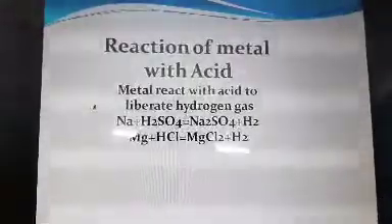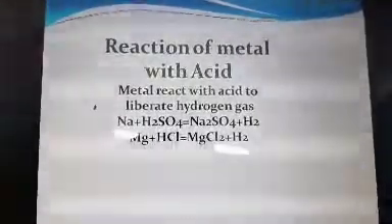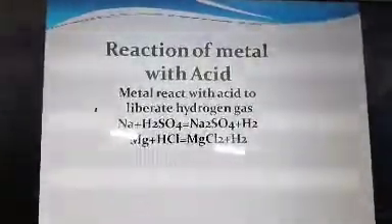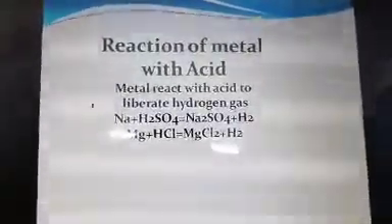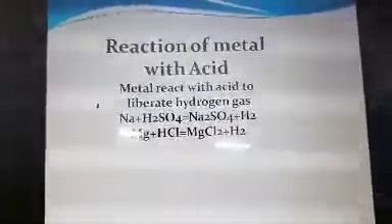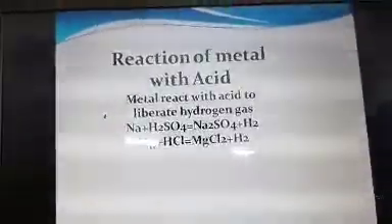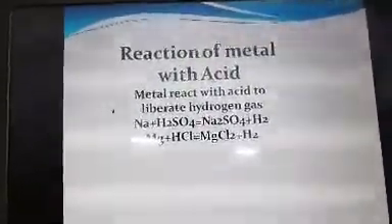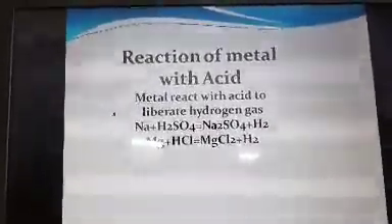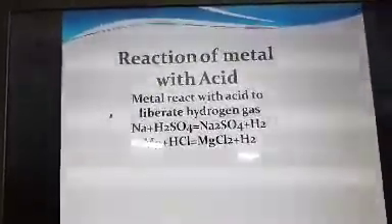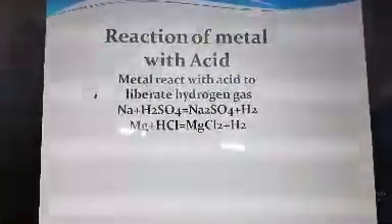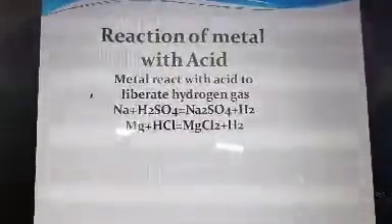Today we will be discussing one important topic, reaction of metal with acid. Generally, you know that metals react with acid to liberate hydrogen gas. So here we are considering sodium and magnesium, which are metals that can react with acid to liberate hydrogen gas. Sodium, when it reacts with H2SO4, forms Na2SO4 and hydrogen gas. Similarly, when magnesium reacts with HCl, it forms MgCl2 and hydrogen.